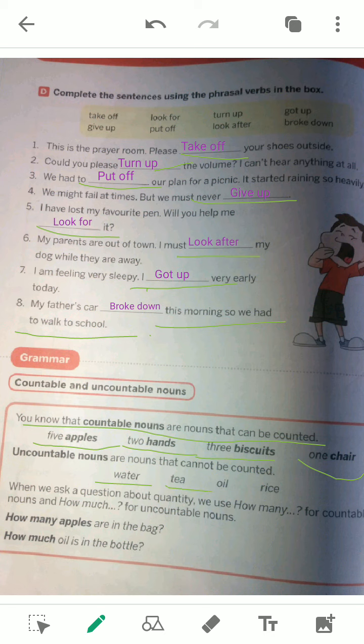Similarly, tea, we cannot count tea. Oil, we cannot count oil. Rice, we cannot count rice.